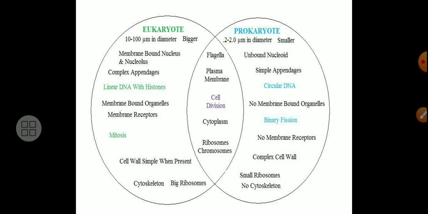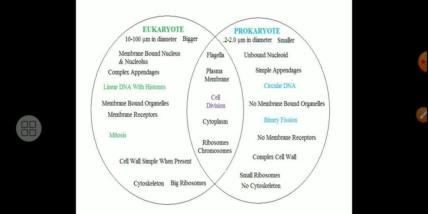In case of eukaryotes, mitosis and meiosis take place. In case of prokaryote, no mitosis or meiosis, but the cell undergoes division by budding or fission. Cell wall is simple when present.